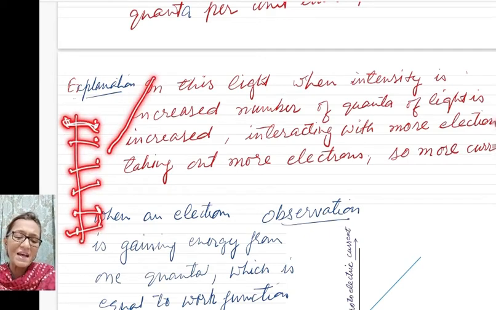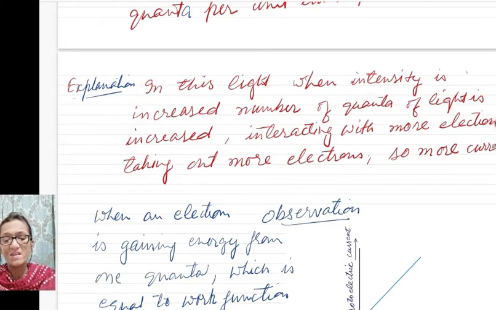So as soon as these packets of energy collide with an electron, energy is transferred, and in no time the electron will come out from the metal surface if the energy is sufficient to overcome the force of attraction, if the energy is greater than the work function.